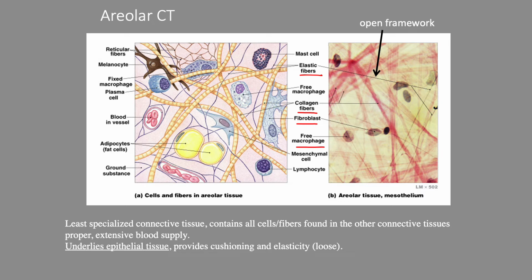So areolar connective tissue is actually the least specialized connective tissue, and it contains all the cells and fibers that are found in all the other connective tissues. Okay? And it has an extensive blood supply. Okay? We saw that with that vasa vasorum. Okay? And it's found underneath the epithelial layer, and that's because it provides cushioning and elasticity.